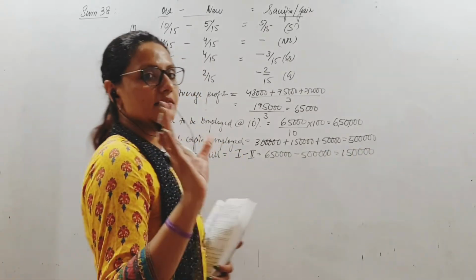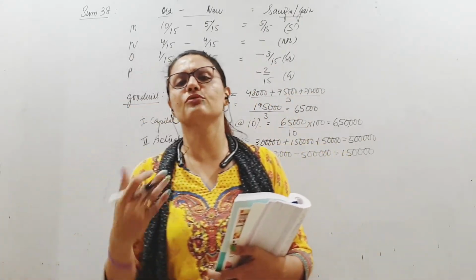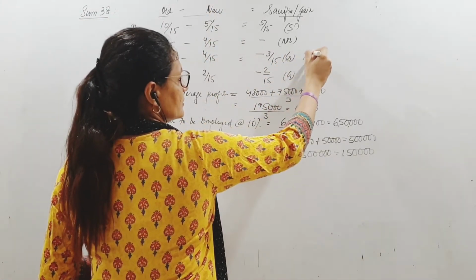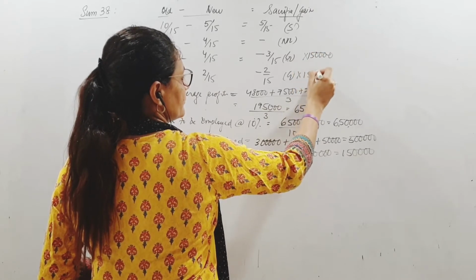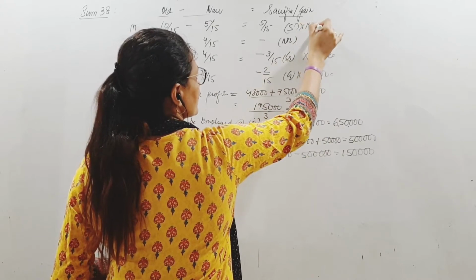Alright. Now since that is the goodwill, let us find out who is supposed to get how much and who is supposed to pay. These two people will pay. So let us find out, multiplying this 1,50,000, and this we will just cross check.